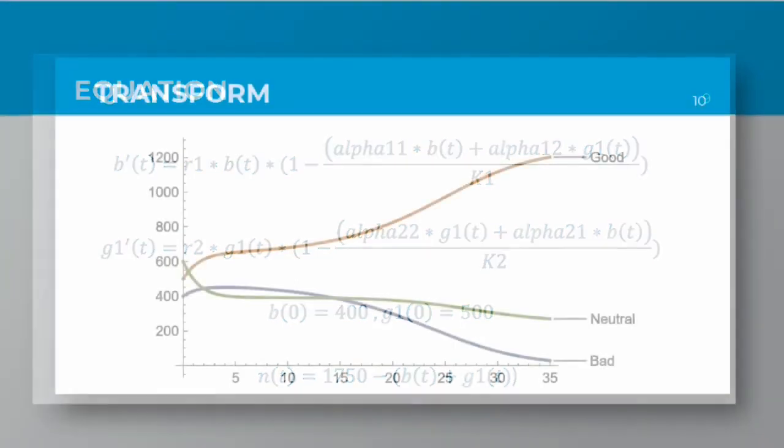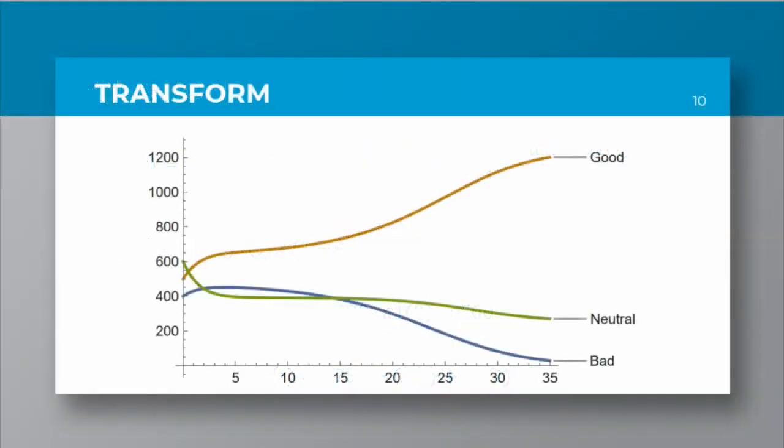For our first transform, we have the x-axis in time in days, and the y-axis in number of people in the population. This model always adds up to 2,000. And that is because the neutral population fluctuates in accordance with the good and the bad population. The good population wins over the bad population in this model.